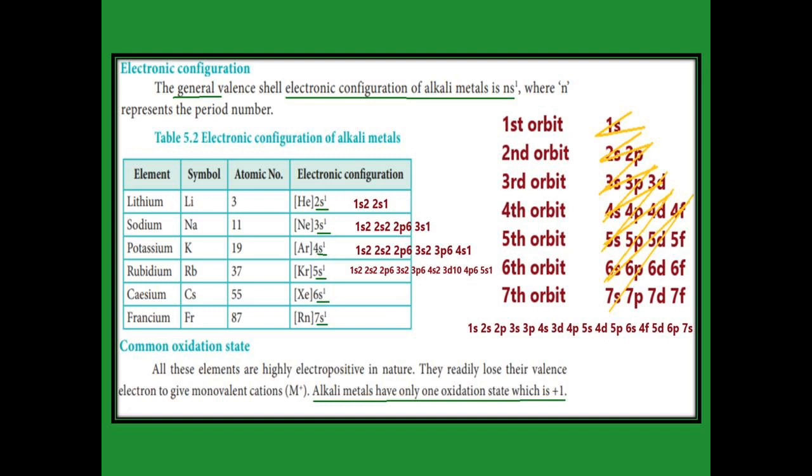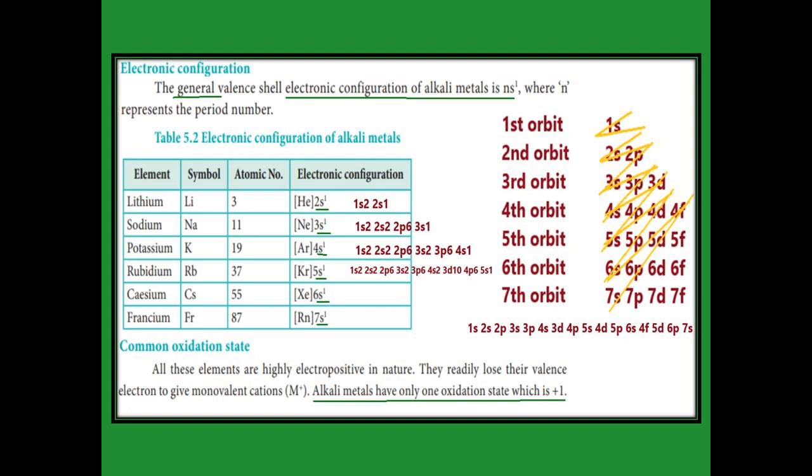If you memorize that one, we can easily write the electronic configuration for every element. For lithium, atomic number 3, there are 3 electrons present, so 1s2 2s1. In the same way for sodium, 11 electrons, the electronic configuration is 1s2 2s2 2p6 3s1. If you write what is given in your book, like the noble gas configuration followed by 2s1, sometimes we write it wrongly, so I stress that you write it like 1s2 2s2 and so on, in full.